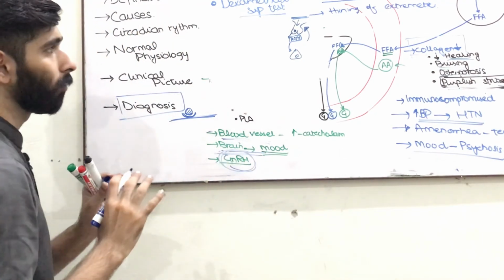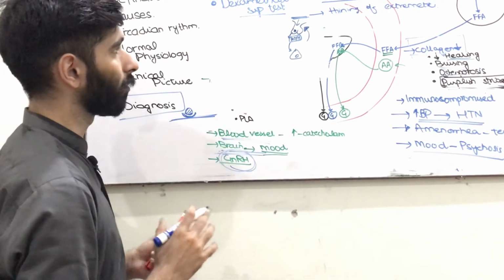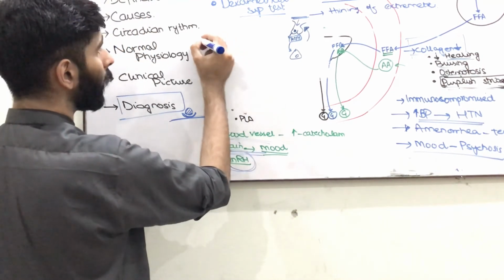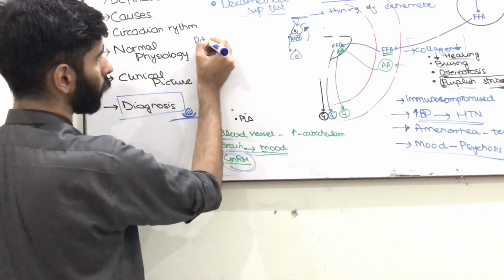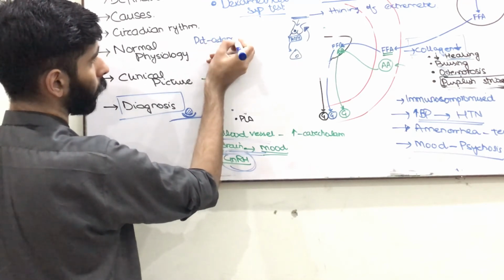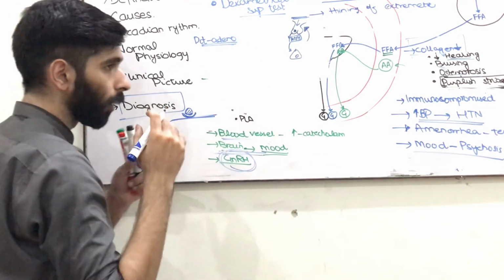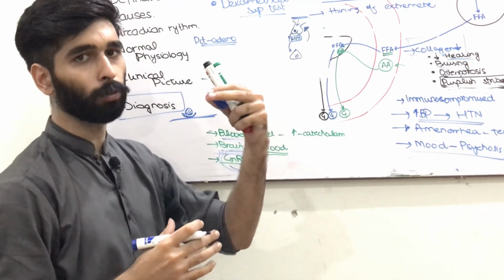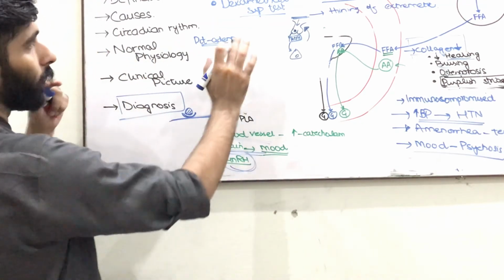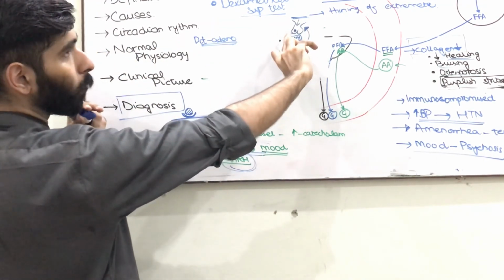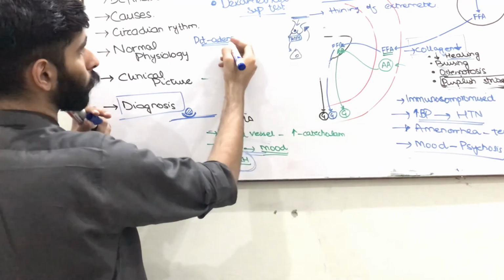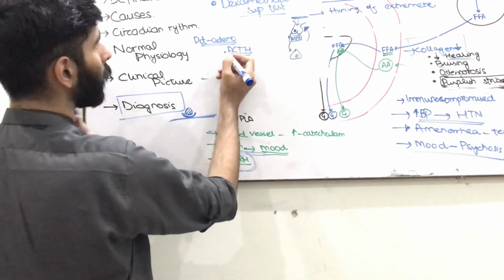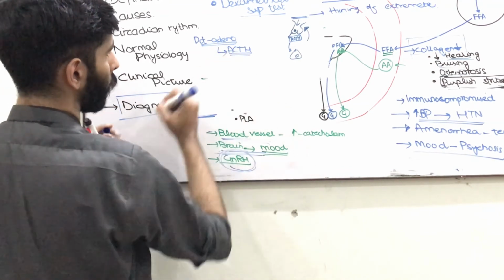Now the dexamethasone suppression test is done to find out the cause of Cushing syndrome. If it is caused by pituitary adenoma, Cushing syndrome occurred due to high level of ACTH produced from the pituitary gland. So if we give dexamethasone, there will be a decrease in the production of ACTH, so there will be a fall in the level of ACTH if Cushing syndrome is caused by pituitary adenoma.